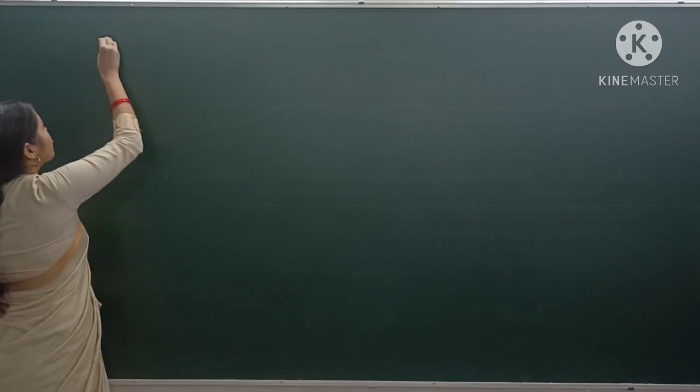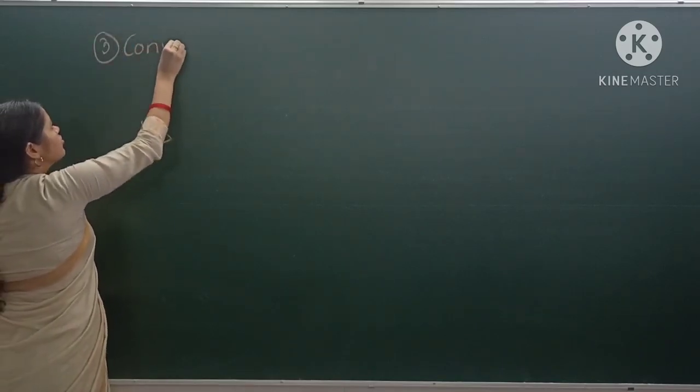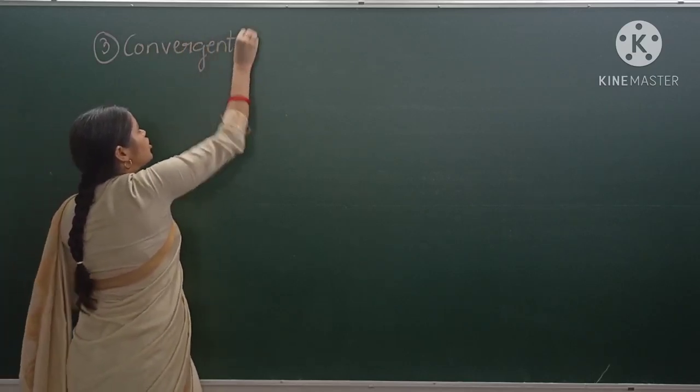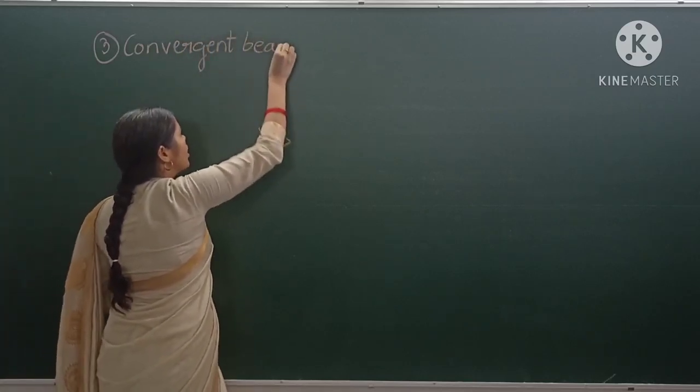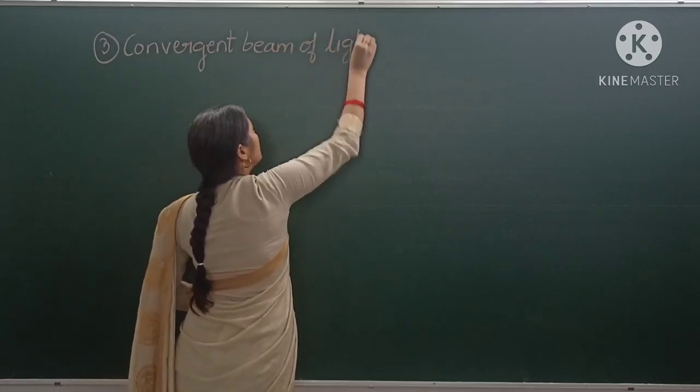The third type of beam of light is convergent beam of light.